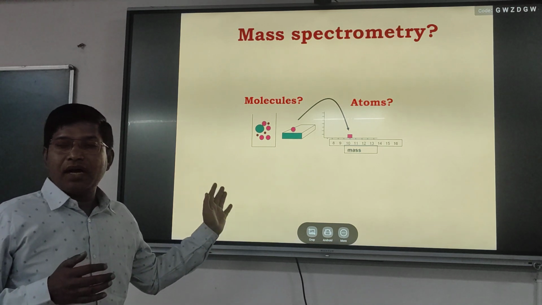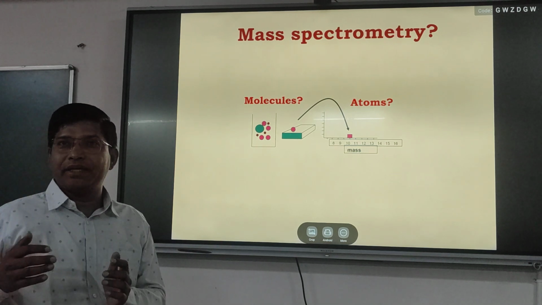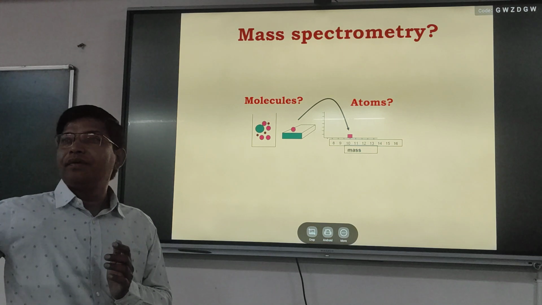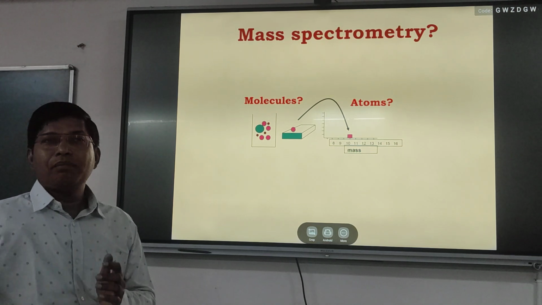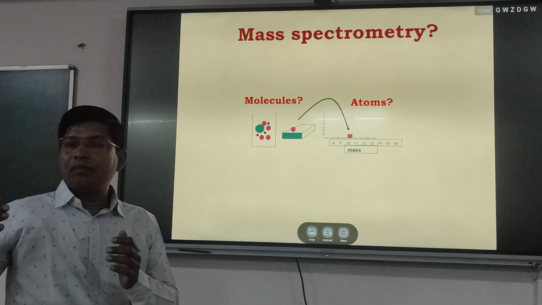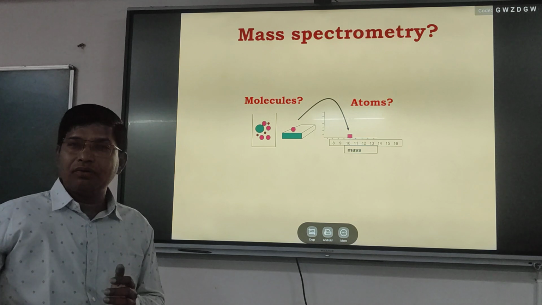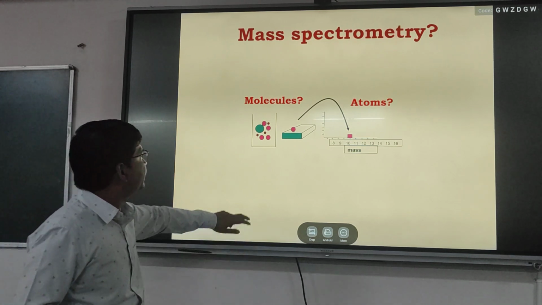We will use mass spectrometry for determination of the different elements present in the periodic table, as well as the mass of any molecules, that may be of biological or chemical origin, or that may be a pollutant.